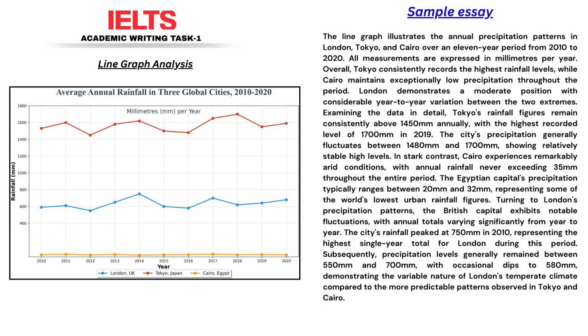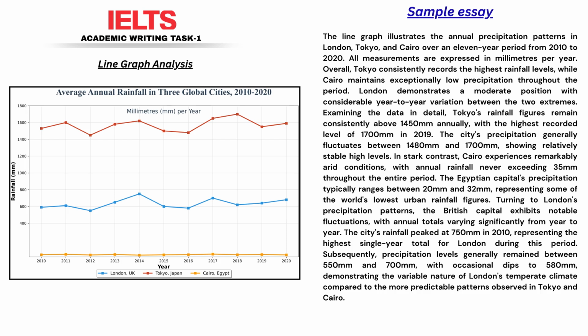Now we move to the body paragraphs, where the details live. A high-scoring response always groups data logically. This answer dedicates paragraph 3 to Tokyo and Cairo as the extremes, and paragraph 4 focuses on London's fluctuation patterns. This is a very effective method for line graphs.